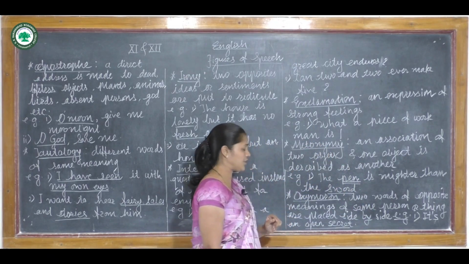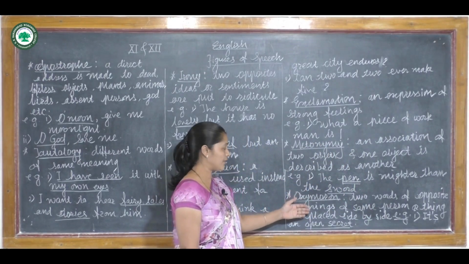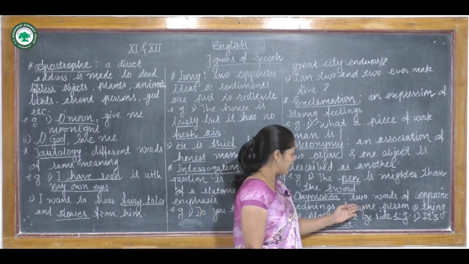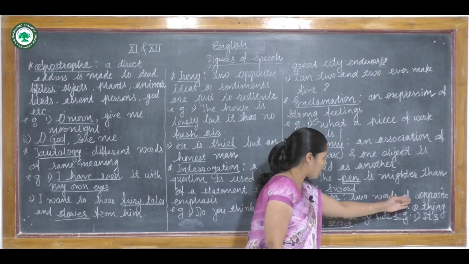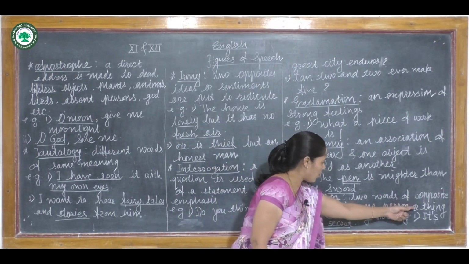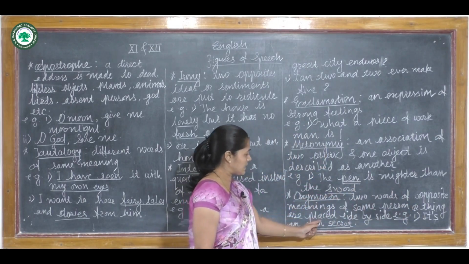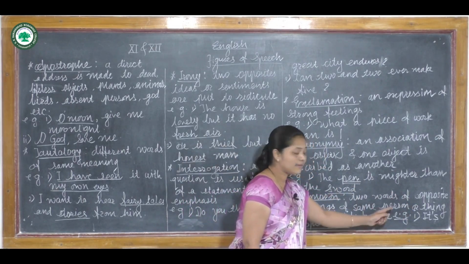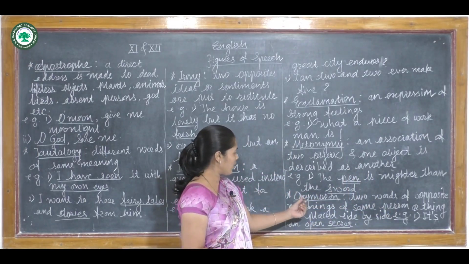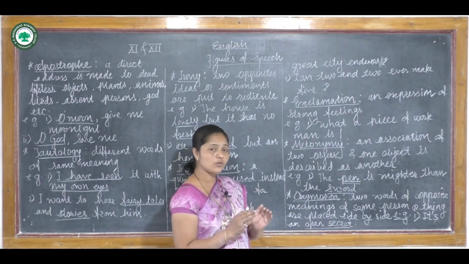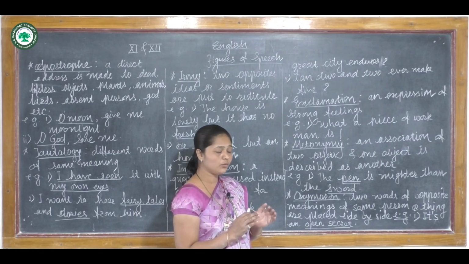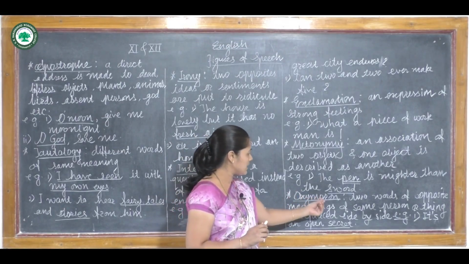Now the next figure of speech is oxymoron. It's the last figure of speech in your syllabus. Now, what is oxymoron? Two words of opposite meanings, of the same person or thing, are placed side by side, very closely put together. When two opposite ideas are put very near to each other, that is called oxymoron.